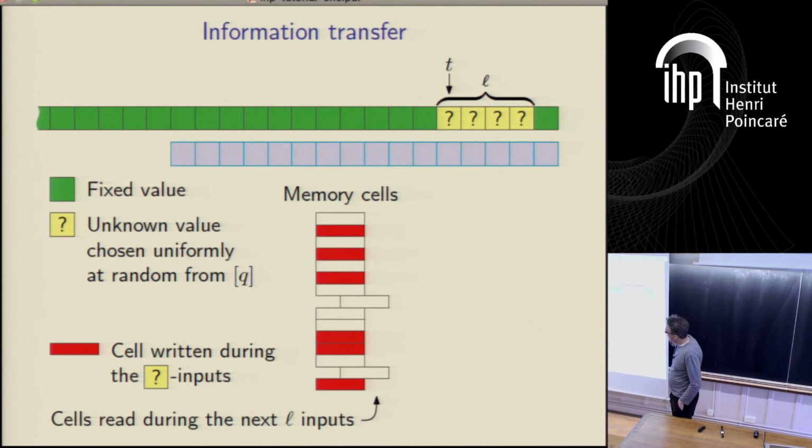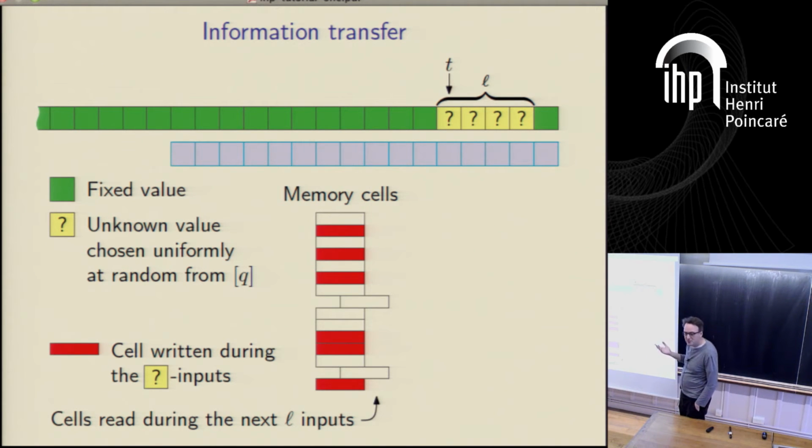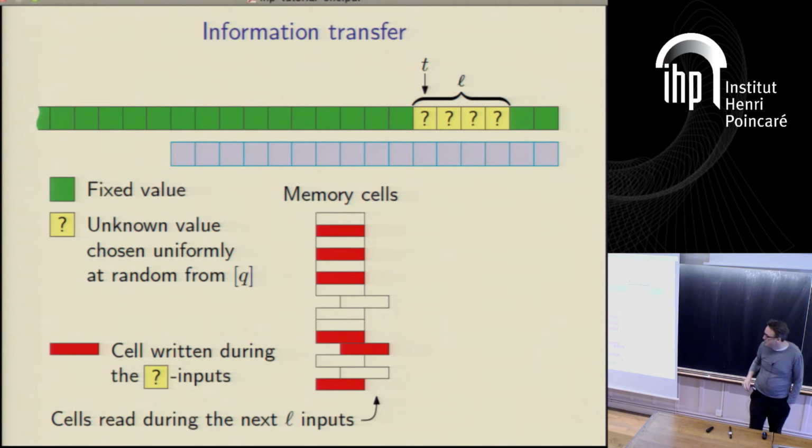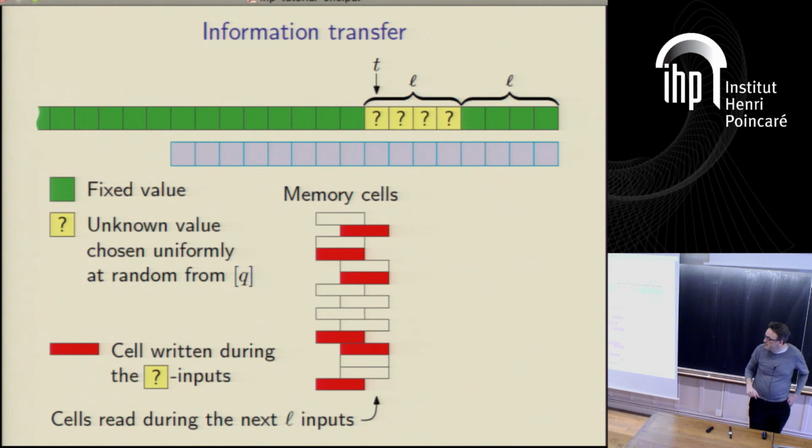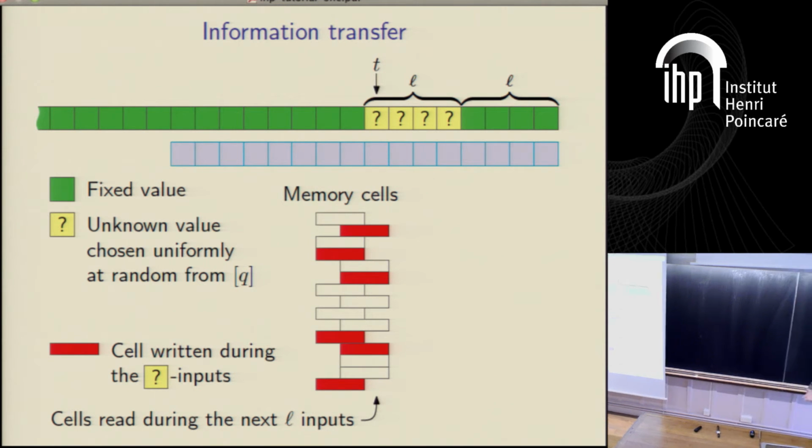And when we output something here, we have to read from memory. And we just happen to read from this cell and this cell in order to give the output when that symbol comes in. Another symbol comes in, and we happen to read from this cell. But this cell, you notice, was written in the time period before. And we have another couple of symbols come in. And sometimes we read from cells that were written in the time period before, and sometimes we read from cells that were not written in the time period before.